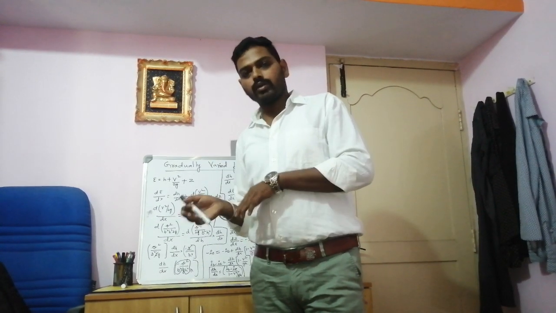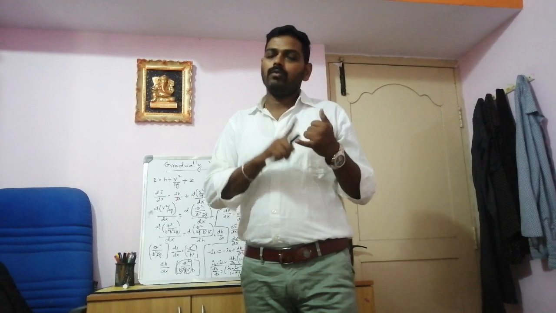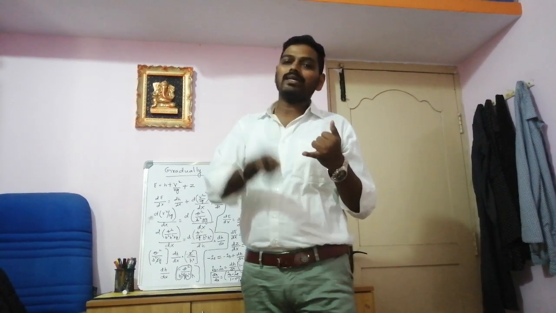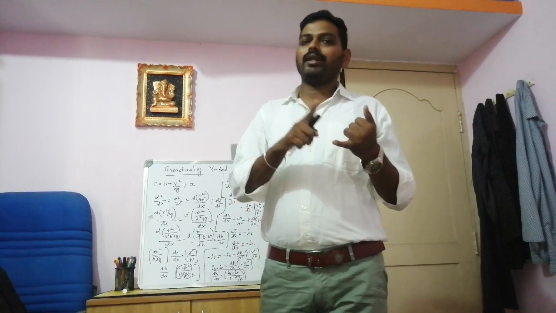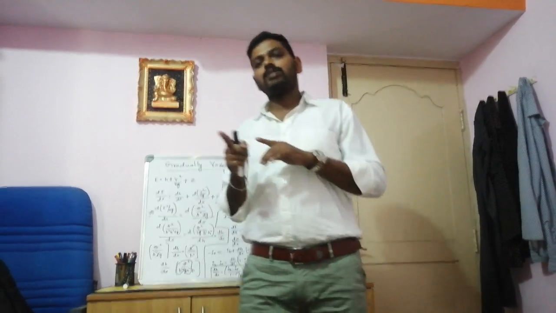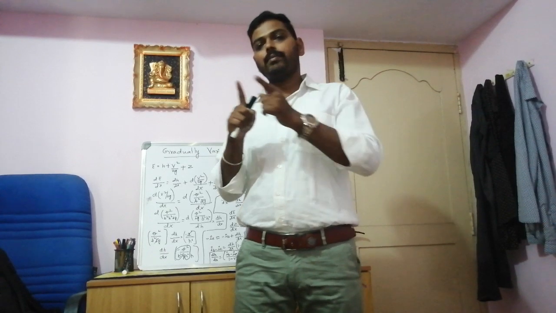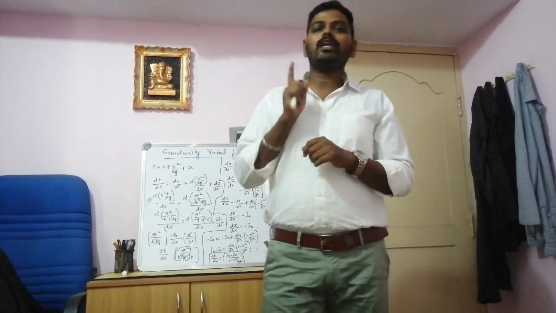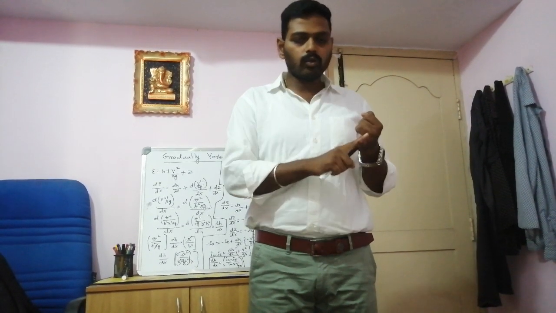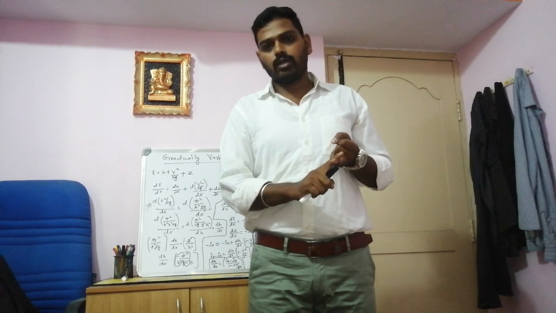If you are getting positive, when dh by dx is more than 0, it is positive and it is nothing but when it is greater than 0 we'll call that a backwater curve, and if you are getting less than 0 we'll call that a drop down curve. So negative indicates that. So one is the backwater curve, the other one is the drop down curve. So these are all the three assumptions that should be remembered while studying gradually varied flow.